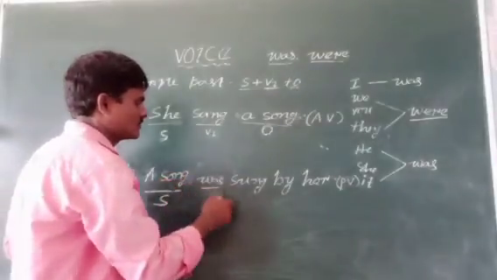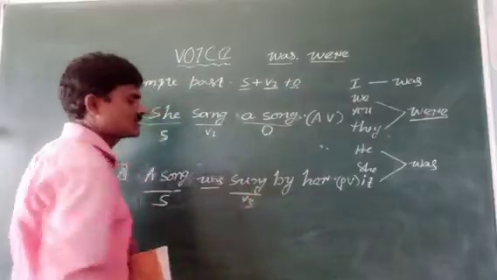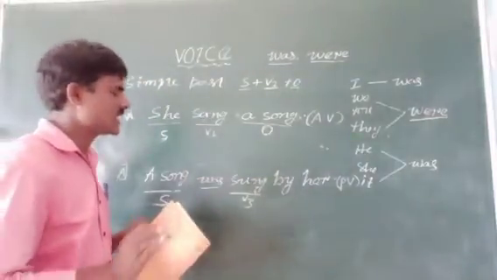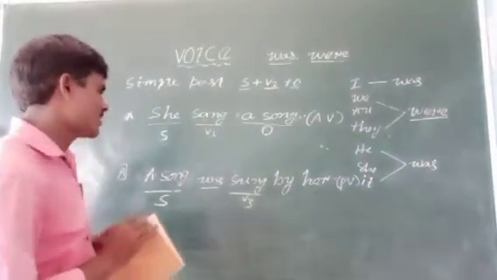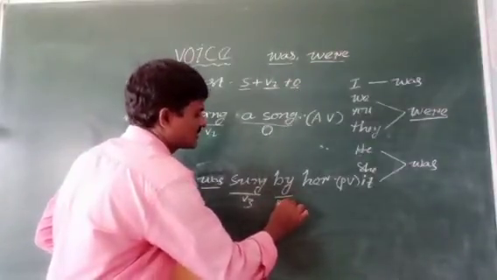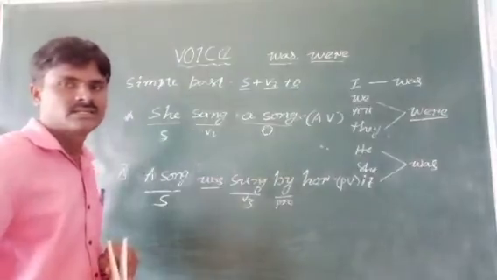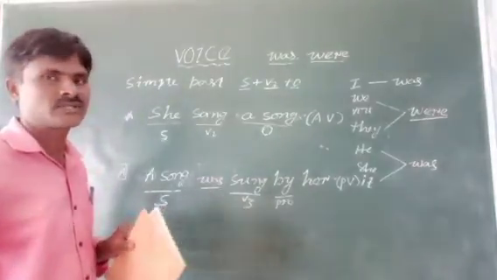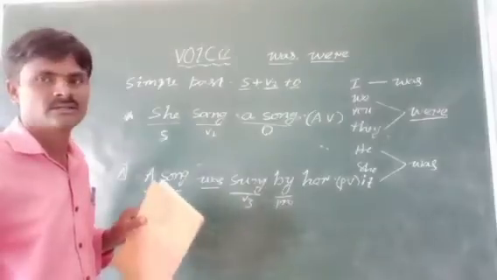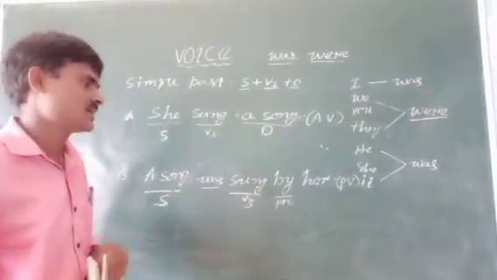A song was sung, and the preposition by should come immediately after the V3 form. A song was sung by. By is compulsory. Sometimes it changes, but most of the time, by comes in the passive voice.